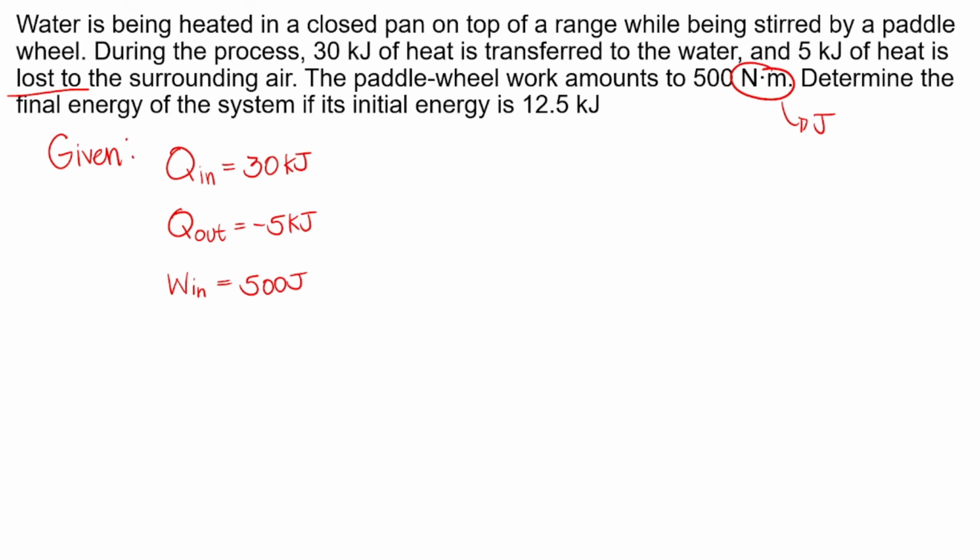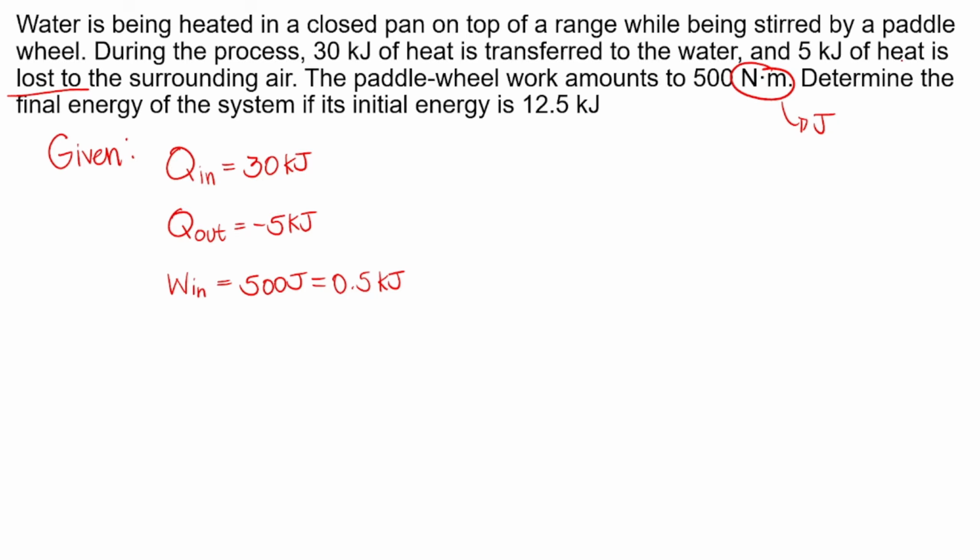Pero, again, remember that in solving thermodynamic problems, kailangan consistent lahat ng units mo. Ito ay naka-kilojoule, 30 kilojoules, plus negative 5 kilojoules. Mas maganda na gawin mo ng uniform lahat ng units. So, gawin na lang natin silang kilojoules lahat. So, 500 joules ay equal sa 0.5 kilojoules. Dinivide lang natin siya ng 1,000.